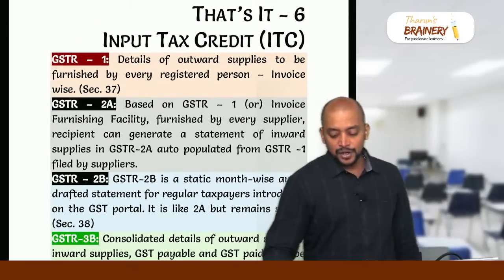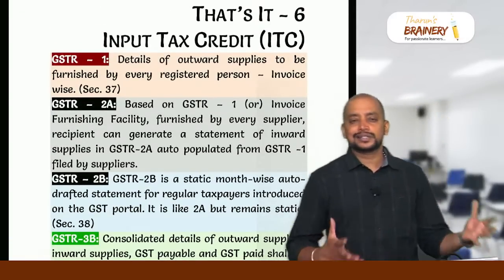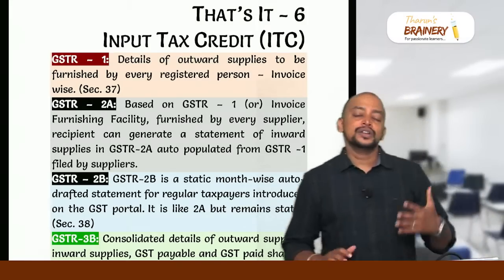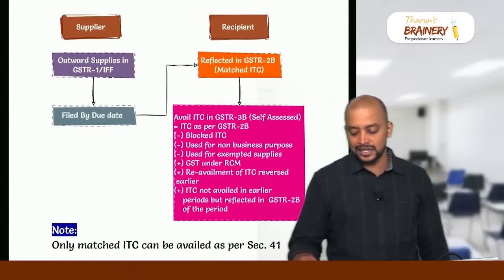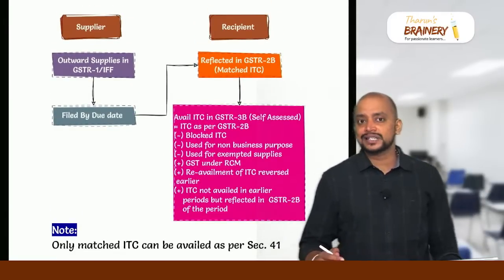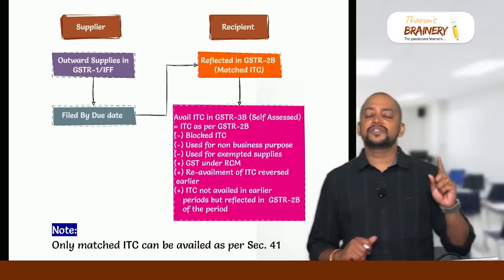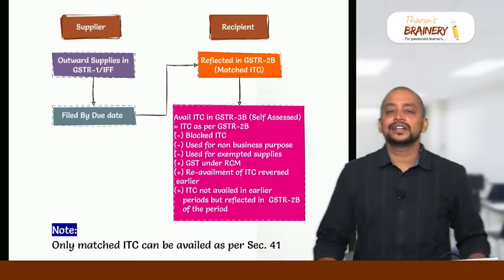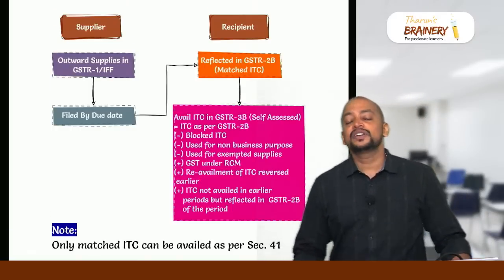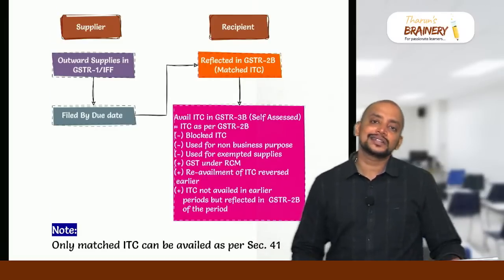Then we have input tax credit. First we need to understand how much ITC can be taken. We need to take only matched ITC. What is called matched ITC? First we need to take whatever is the ITC reflected in GSTR 2B of a person. Only self-assessed ITC can be taken in GSTR 3B. What is self-assessed ITC? That is first ITC as per 2B. For this ITC as per 2B, we need to make 6 adjustments. We need to add 3 things and we need to reduce 3 things.